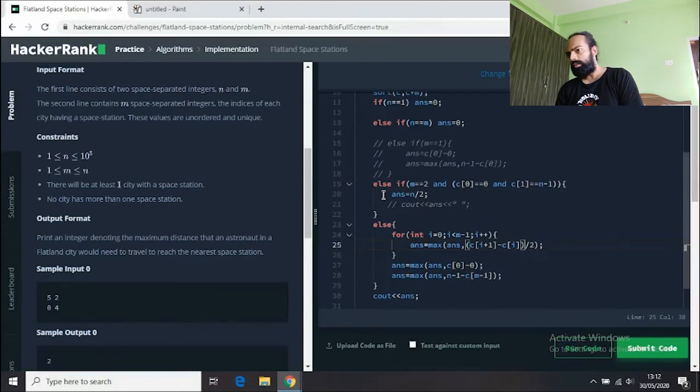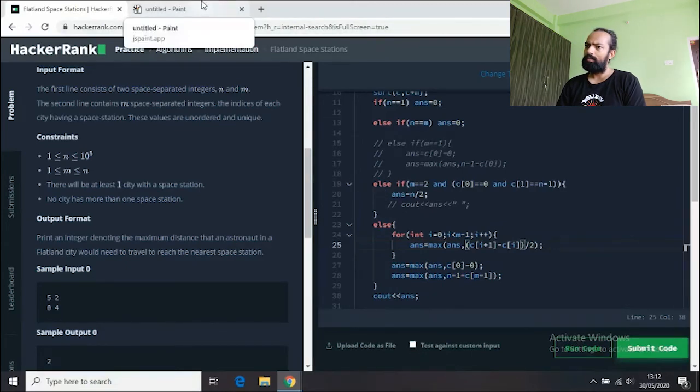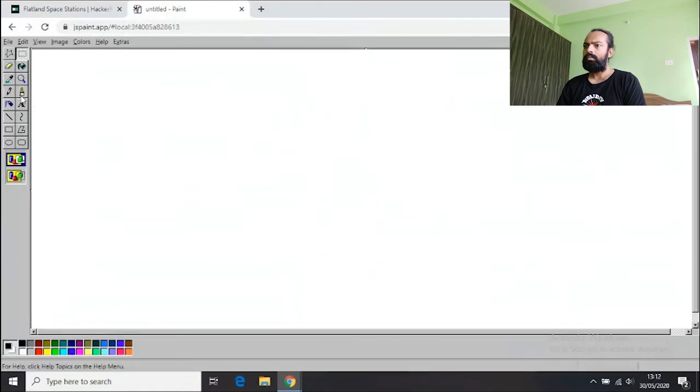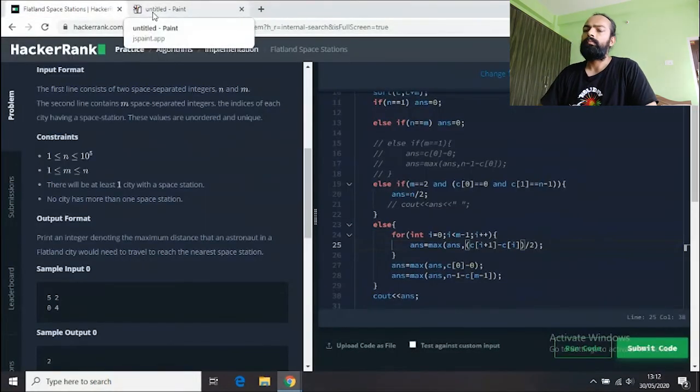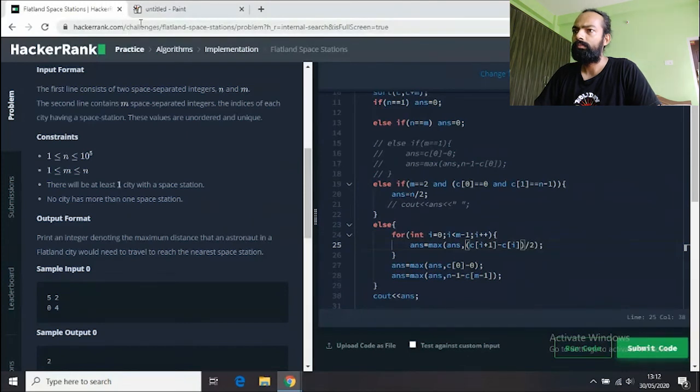And also the complexity of this problem looks like big O of m to me. Is it O of m? I would like to say this once: what is O of m? Because if someone is very new watching this video, they might not know. In solving this kind of question, we have best case and worst case. Worst case means the maximum number of times that my loop will run, like this for loop. That is my worst case. And best case is when I have everything perfect, and the loop will run the least number of times.